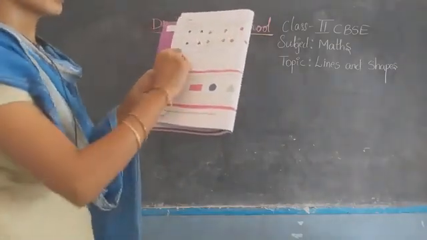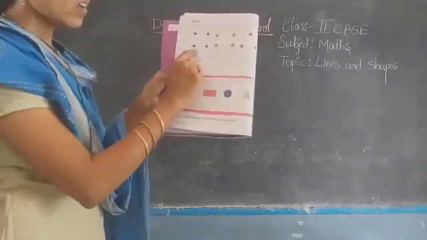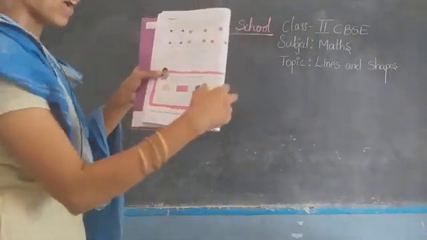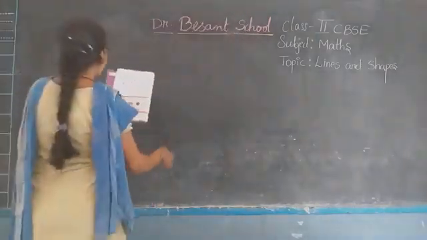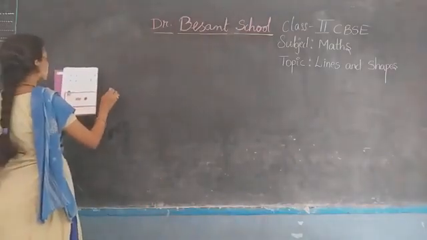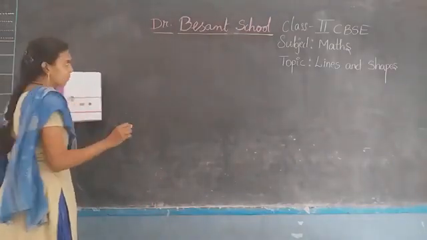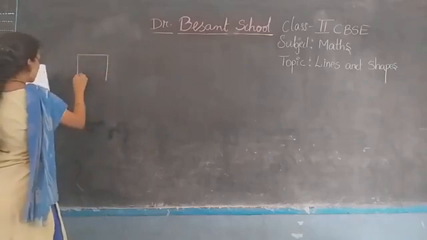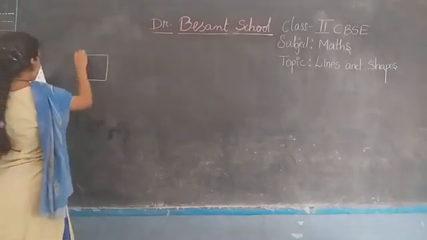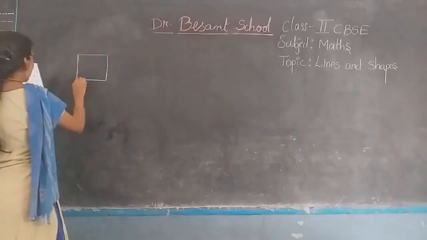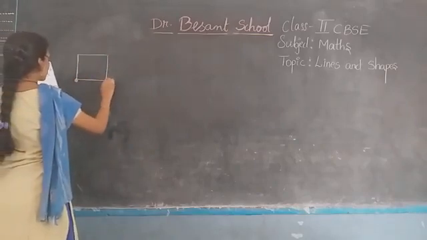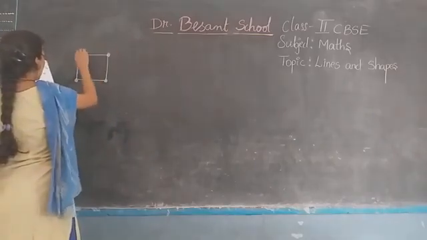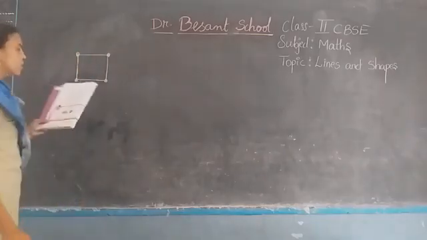Now there are some blanks provided here. So you need to fill in those blanks. I am giving the answers. Please copy in your studio book itself. Write neatly. See here, they have given a square. The first figure name is square. 1, 2, 3 and 4.